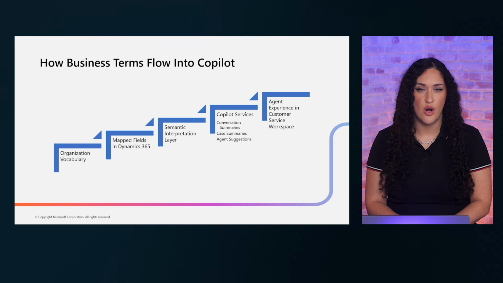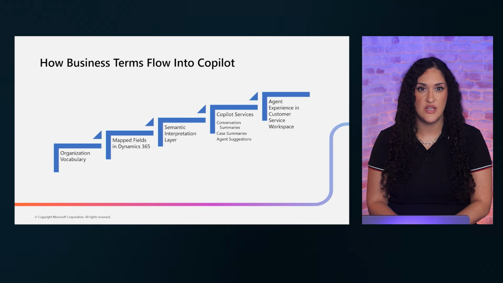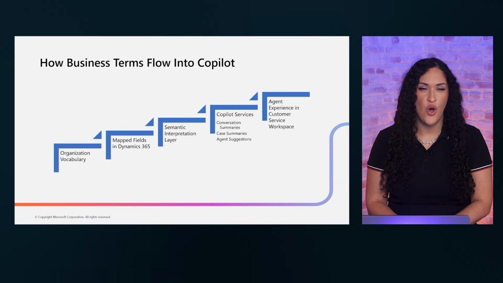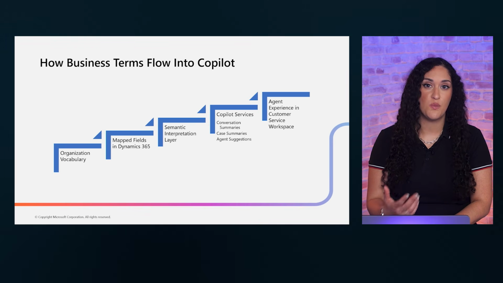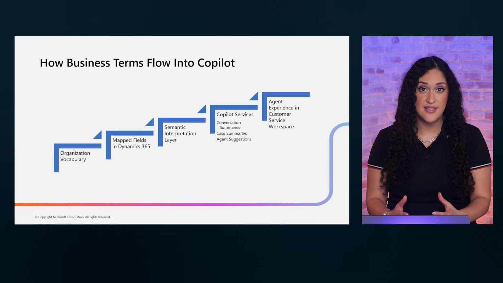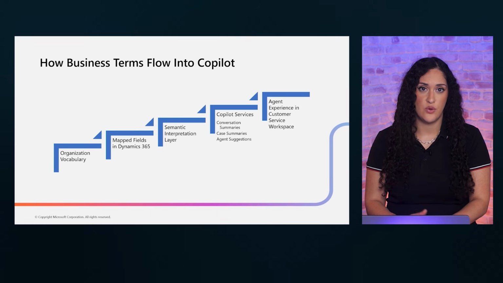When business terms are properly defined and mapped to the right Dataverse fields, Copilot can generate summaries, recommendations, and insights that are contextually accurate and organizationally relevant. Your role is to ensure this pipeline is clean and well-maintained. Any gaps or inconsistencies in business terms will surface inaccuracies in Copilot's outputs.